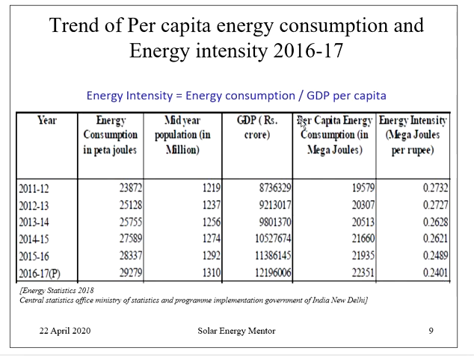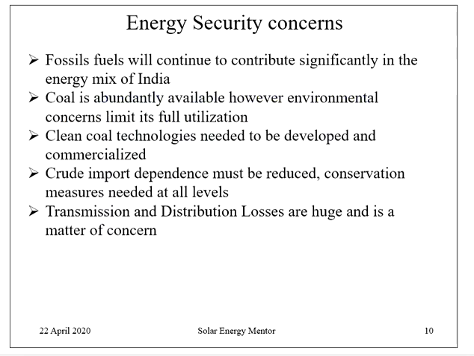It means that our GDP per capita is increasing, and on that background our energy consumption is decreasing. It means we are using our energy resources efficiently. So this is a good sign of development. What are the energy security concerns before India? The major security concern is that fossil fuel will continue to contribute significantly in the energy mix of India.